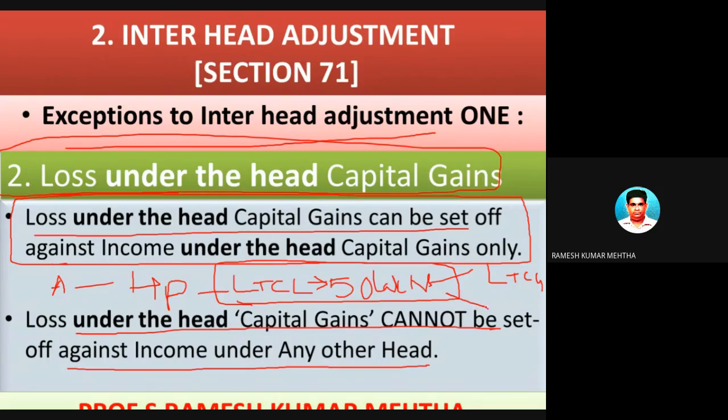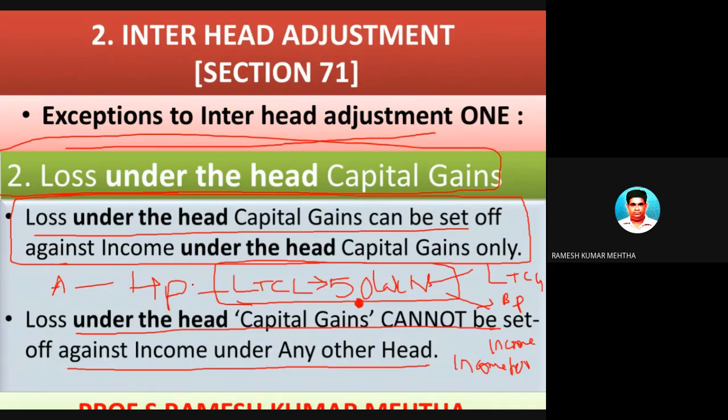But you should not look at business profits or income from salary or income from house property for the purpose of setting off this one. So you can't set off this one. You are not allowed to set off this capital assets loss, sale from capital asset if there is a loss. You can't go to any other source of income for adjusting it or setting off, but rather you should look at the similar kind of source and set off against that source only.